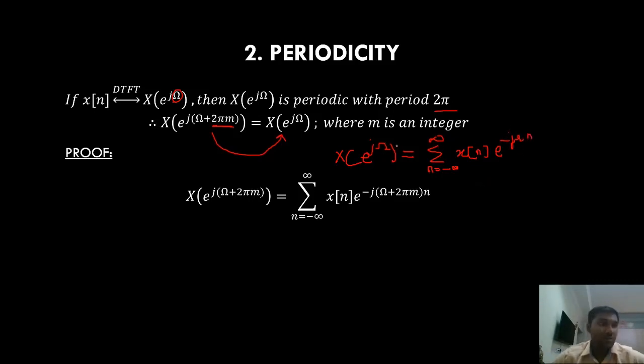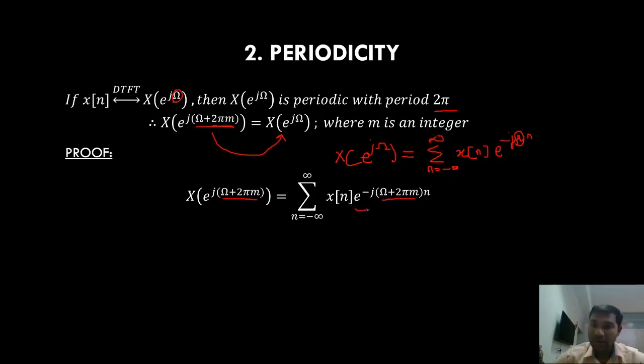Now in place of omega, I am going to substitute omega plus 2 pi m. So if I substitute omega plus 2 pi m in place of omega, in the term e power minus j omega n, I am going to substitute e power minus j into omega plus 2 pi m, into n.